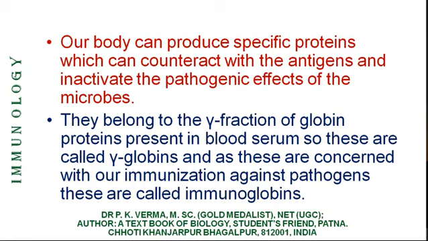Because the blood plasma contains mostly globin proteins, these were named as alpha globins, beta globins and gamma globins. Now, if an antibody is formed and secreted into the blood plasma, it can be detected by the same technique, electrophoresis.